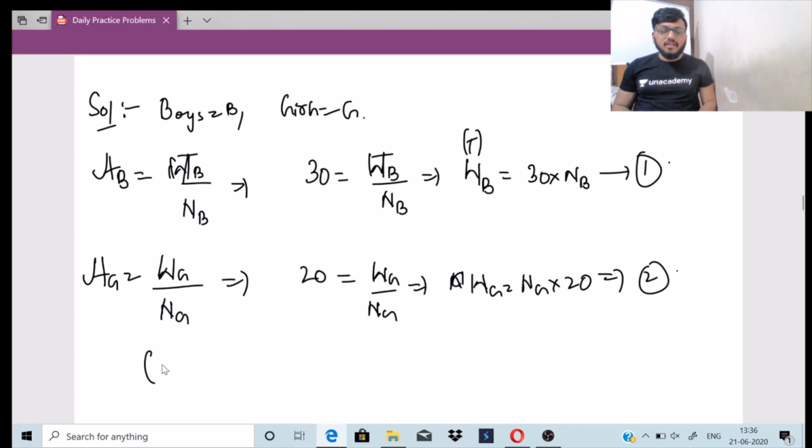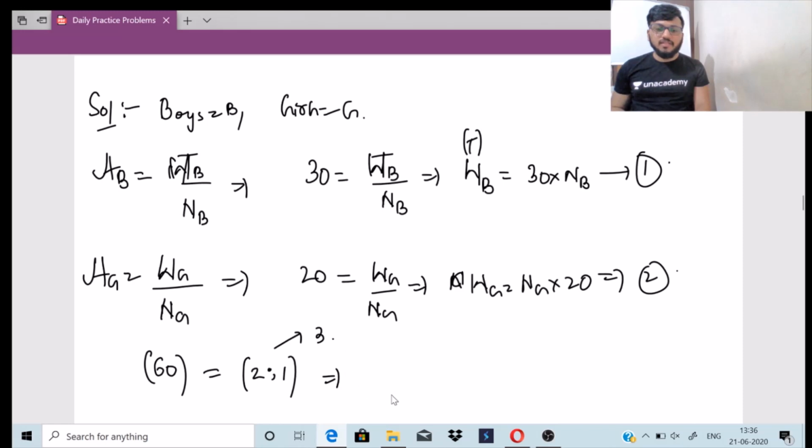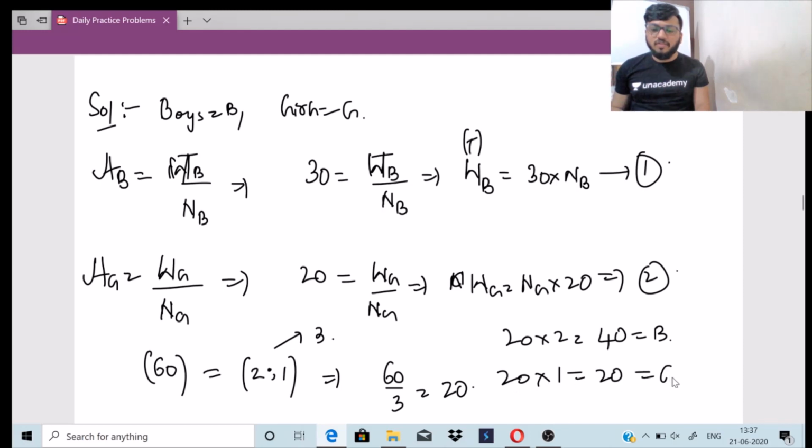They have given that the total students present in the class are 60 and boys and girls are in the ratio 2 is to 1, right? So what is 2 plus 1? It is 3, right? So 60 divided by 3 will give me 20 as one part. So 20 into 2, which is 40, is the number of boys, and 20 into 1, which is 20, is the number of girls. 40 plus 20 is 60. So I know the number of boys as 40. I know the number of girls as 20.